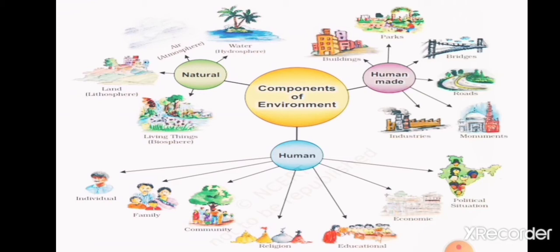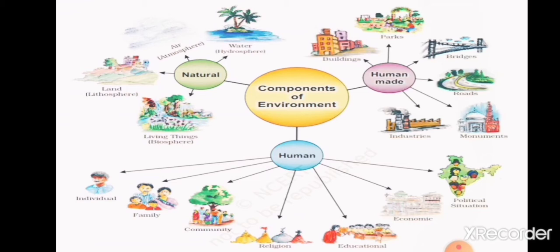Next is human made environment. The environment which is made by human beings is called human made environment. You can see these things in this picture, for example buildings, parks, bridges, roads, monuments, industries, etc. All these things are made by human beings, so this is part of the human made environment.